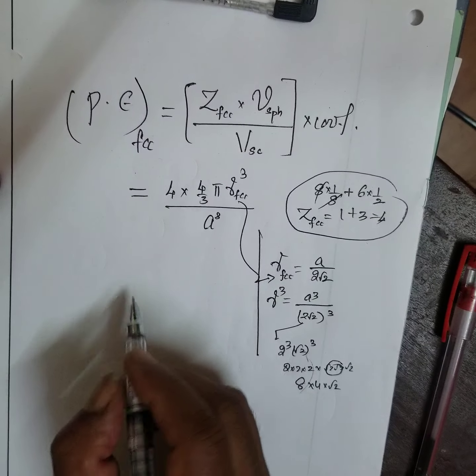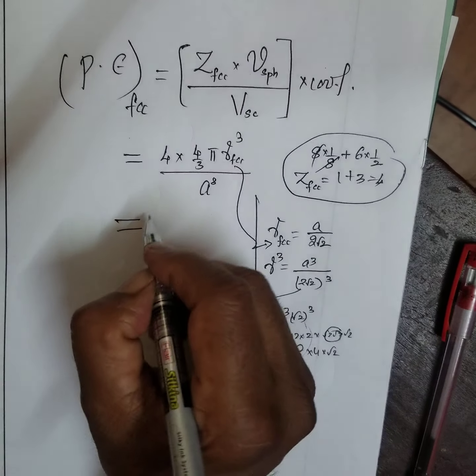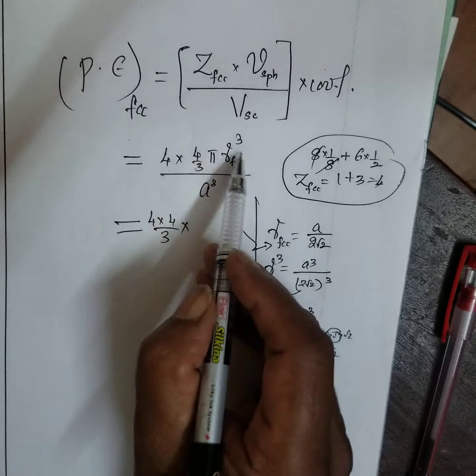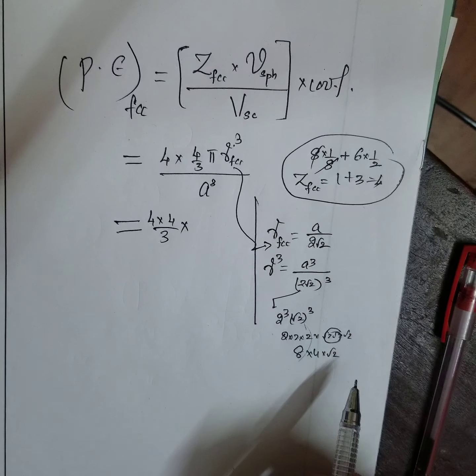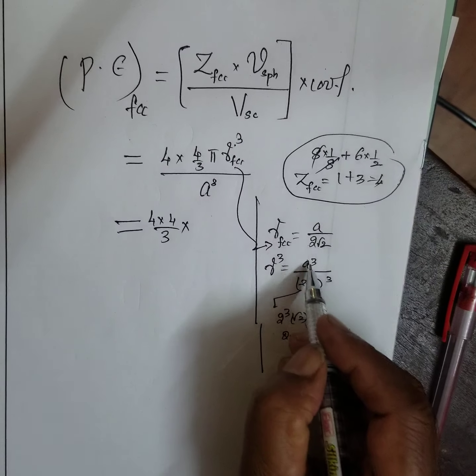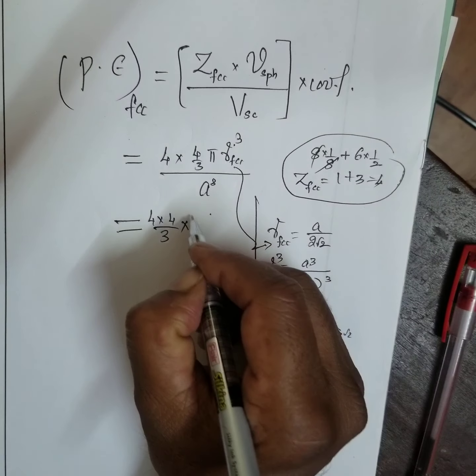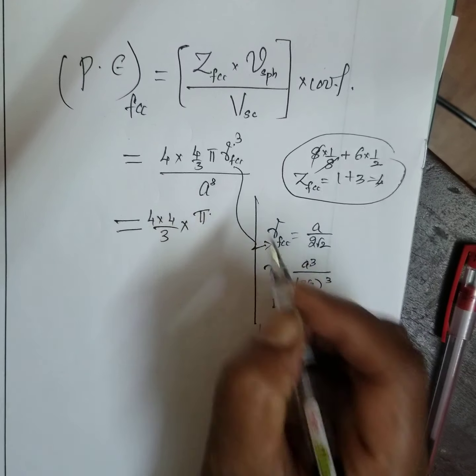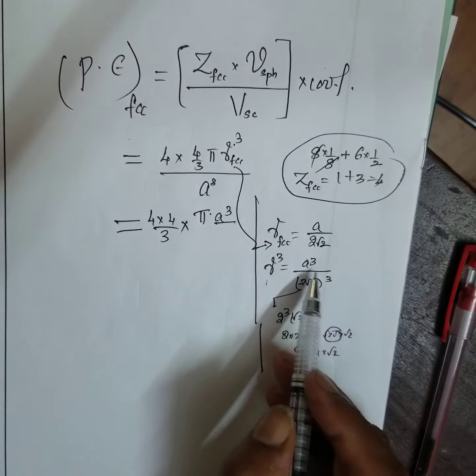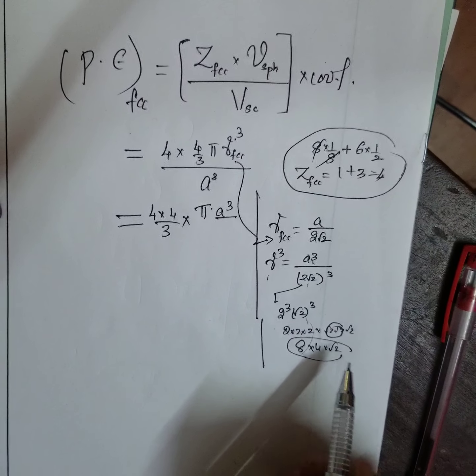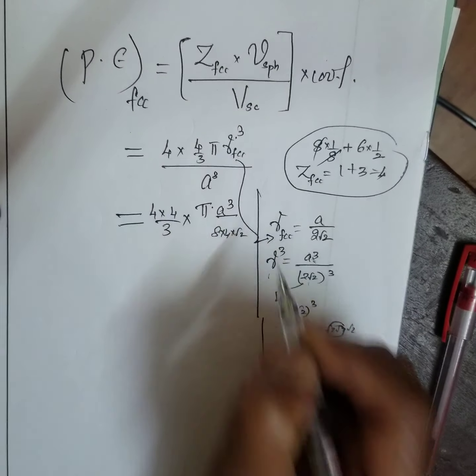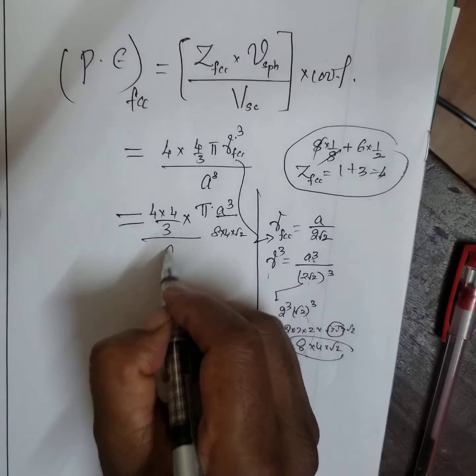Therefore, I am going to put it here as it is. 4 into 4 by 3 into R cube. R cube is equal to 4 into 4 by 3 pi. R cube is A cube divided by this quantity, that is 8 into 4 into root 2, divided by A cube.